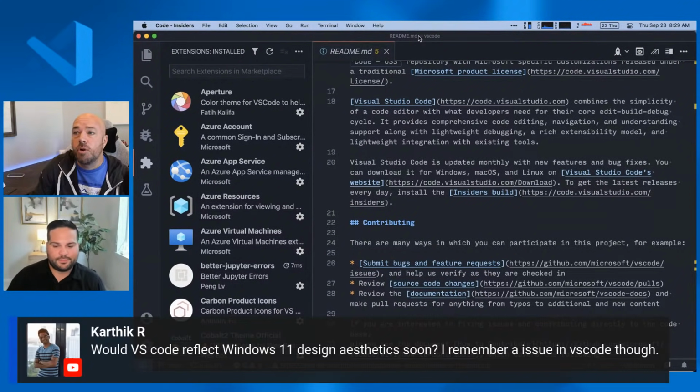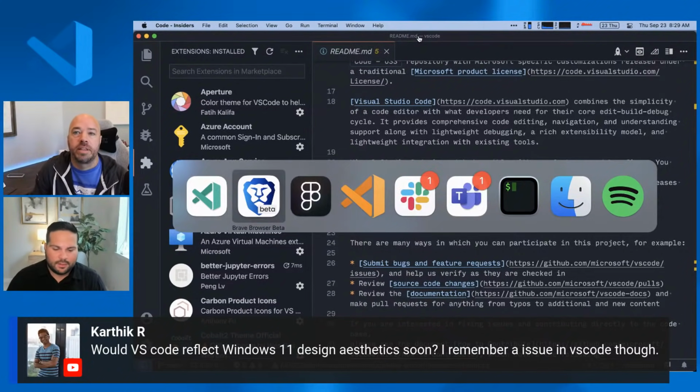Nice. I'll take it. One more. Karthik is back, full of good questions today. Would VS Code just reflect the Windows 11 design aesthetics? I'm not sure what those are. You probably know more about that than I would.